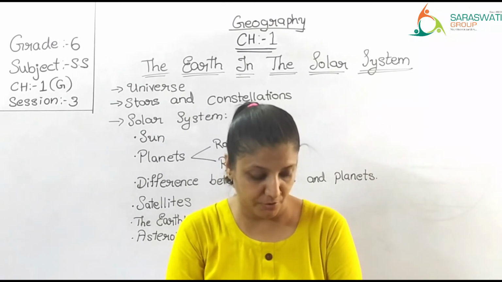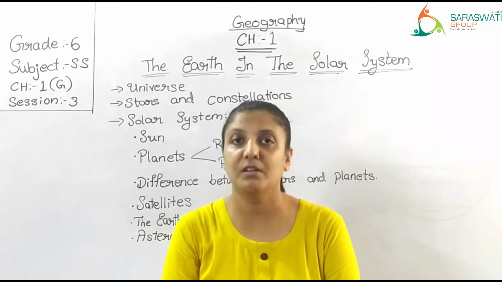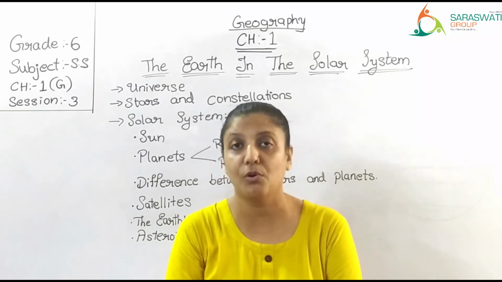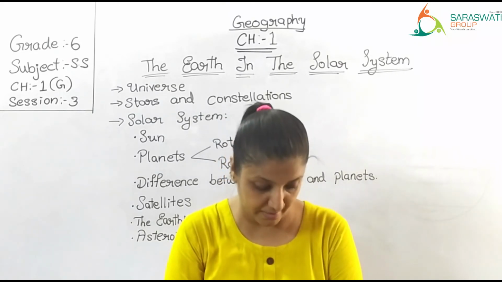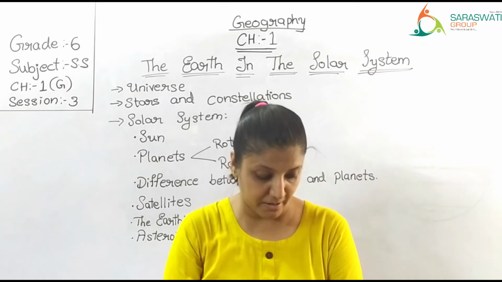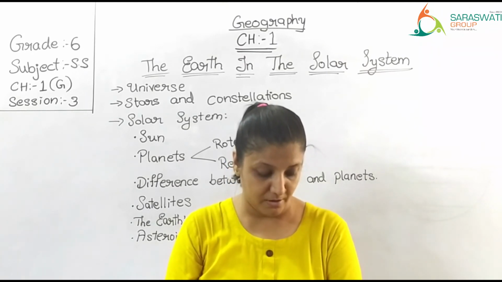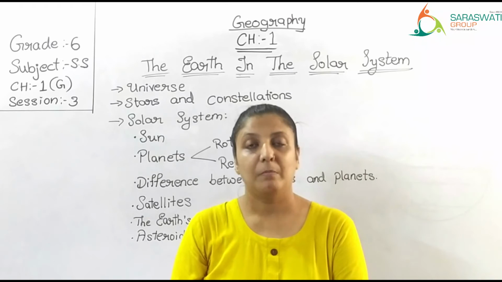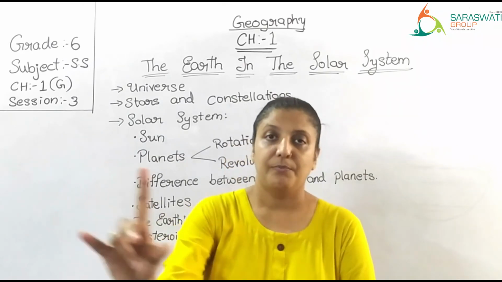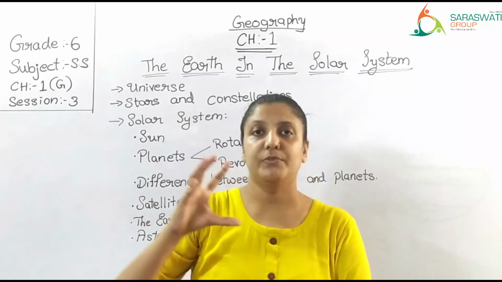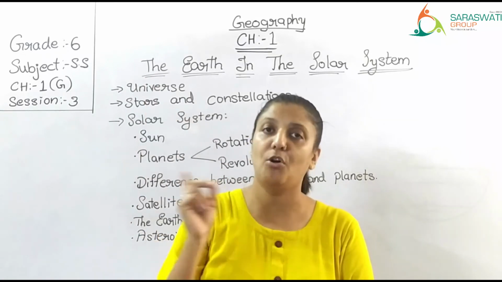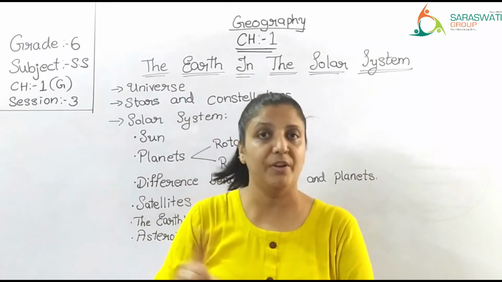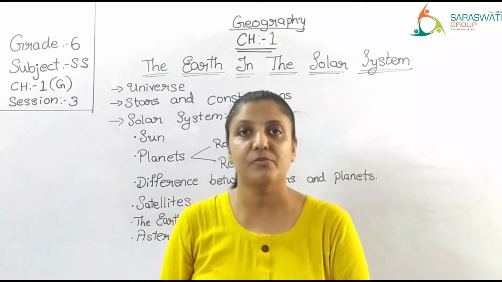Meteoroids are small pieces of rock which are revolving around the sun. Some of these particles enter the Earth's atmosphere with great velocity. We have a blanket or layer of air surrounding the Earth, and that is called the atmosphere.